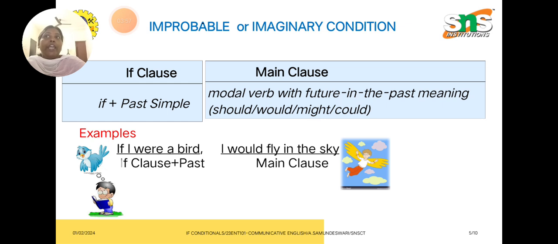If I dropped this chalk piece, just imagine that you are holding a chalk piece or a mobile phone, whatever it is, in your hand. If I dropped this object in my hand, what will happen? That is related to the imaginary condition. The outcome will be that it would break into pieces.